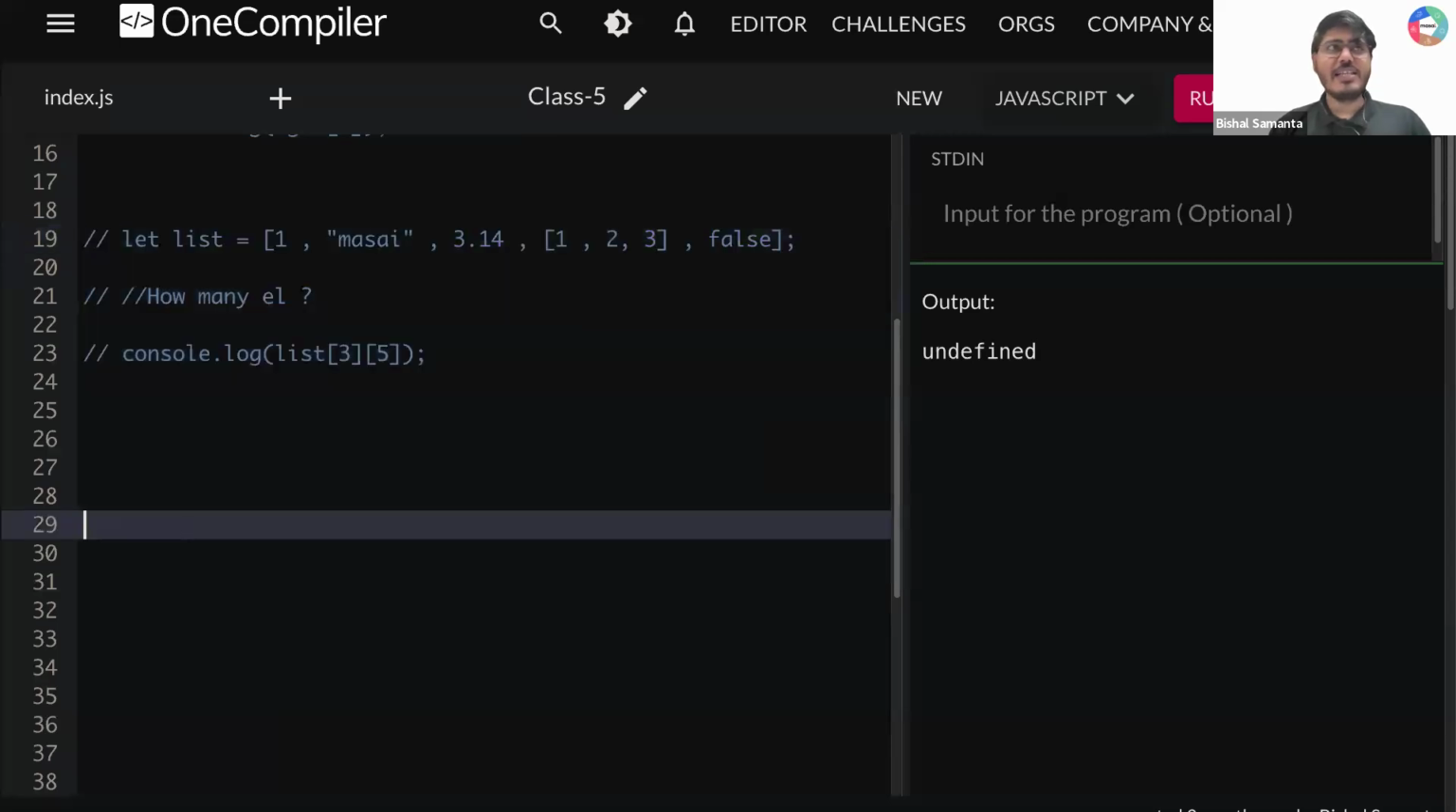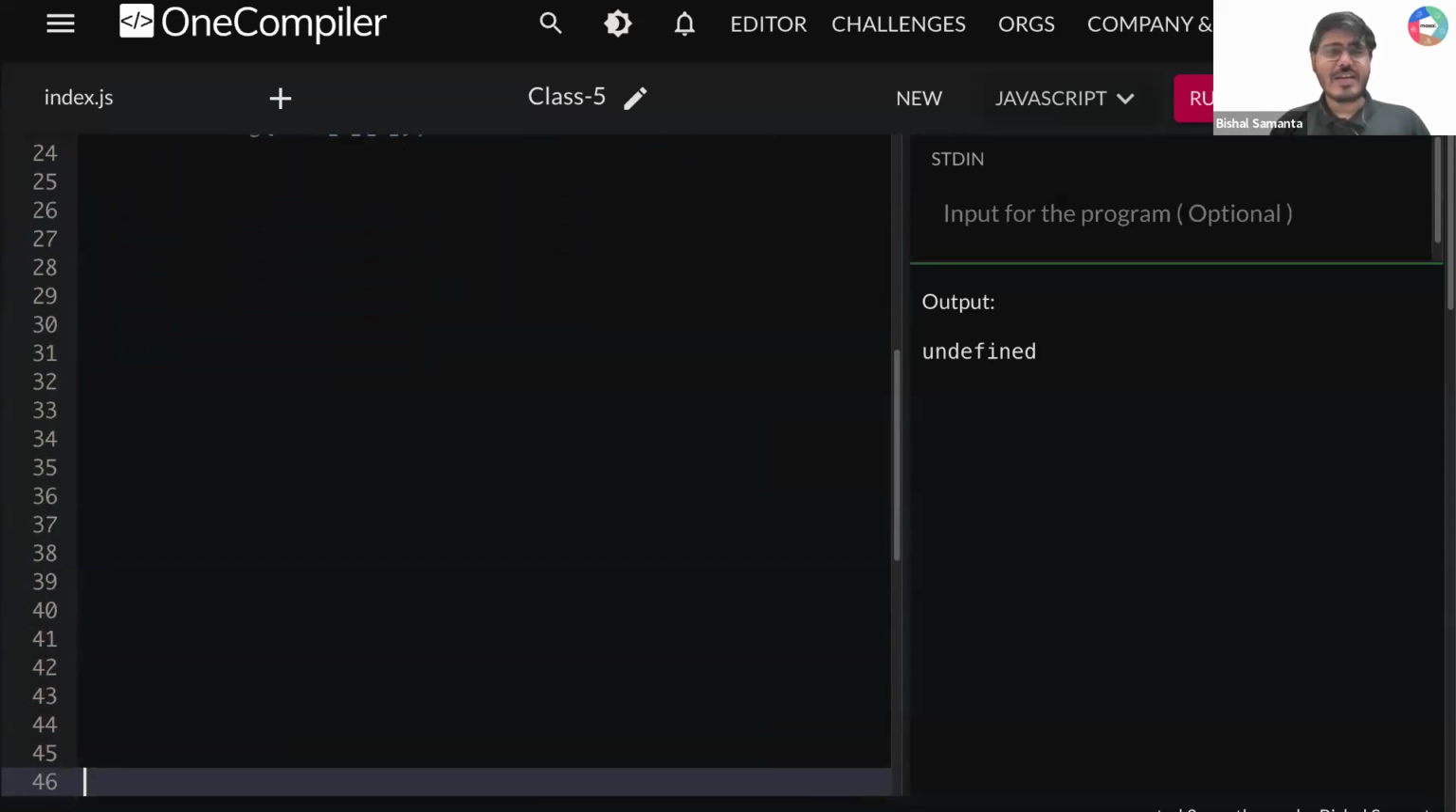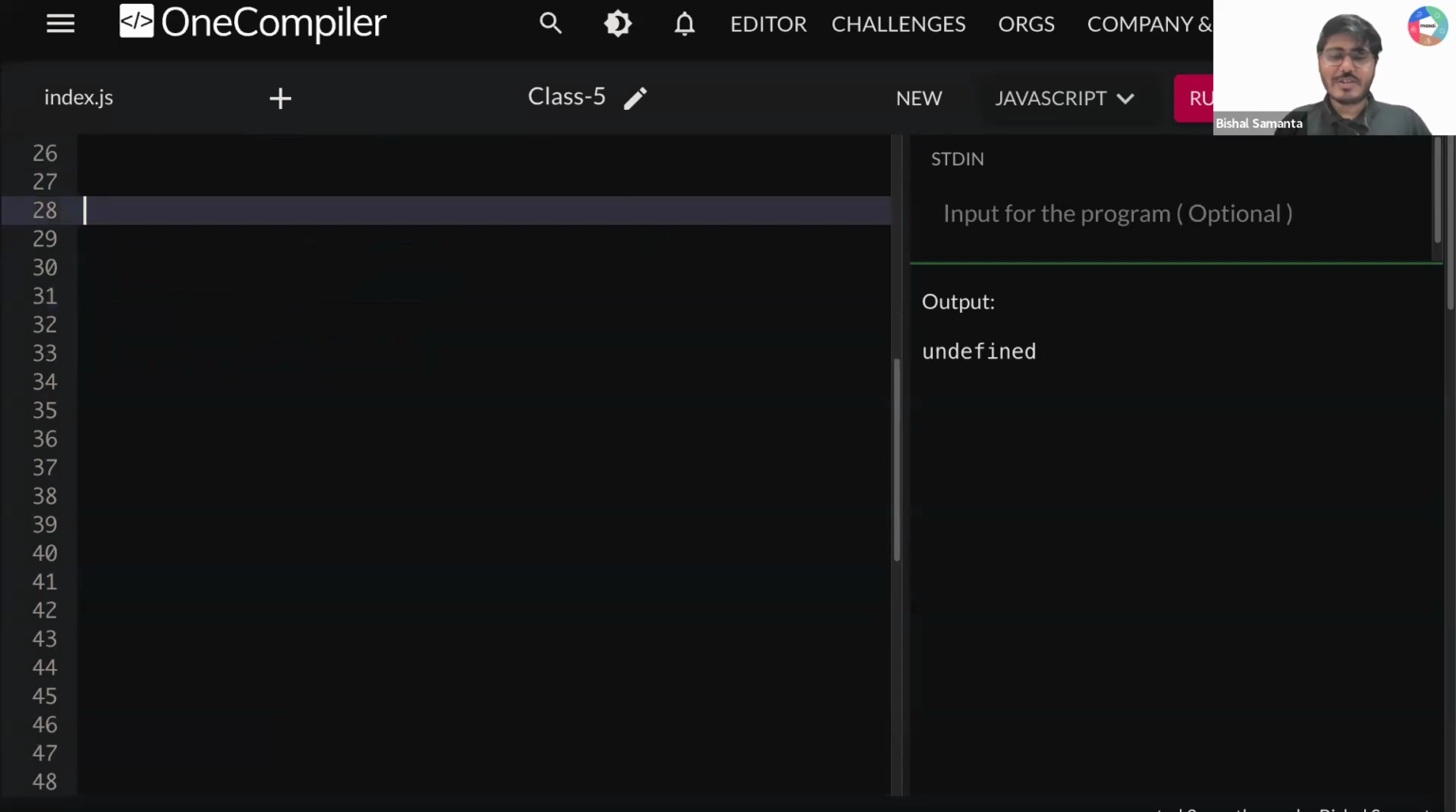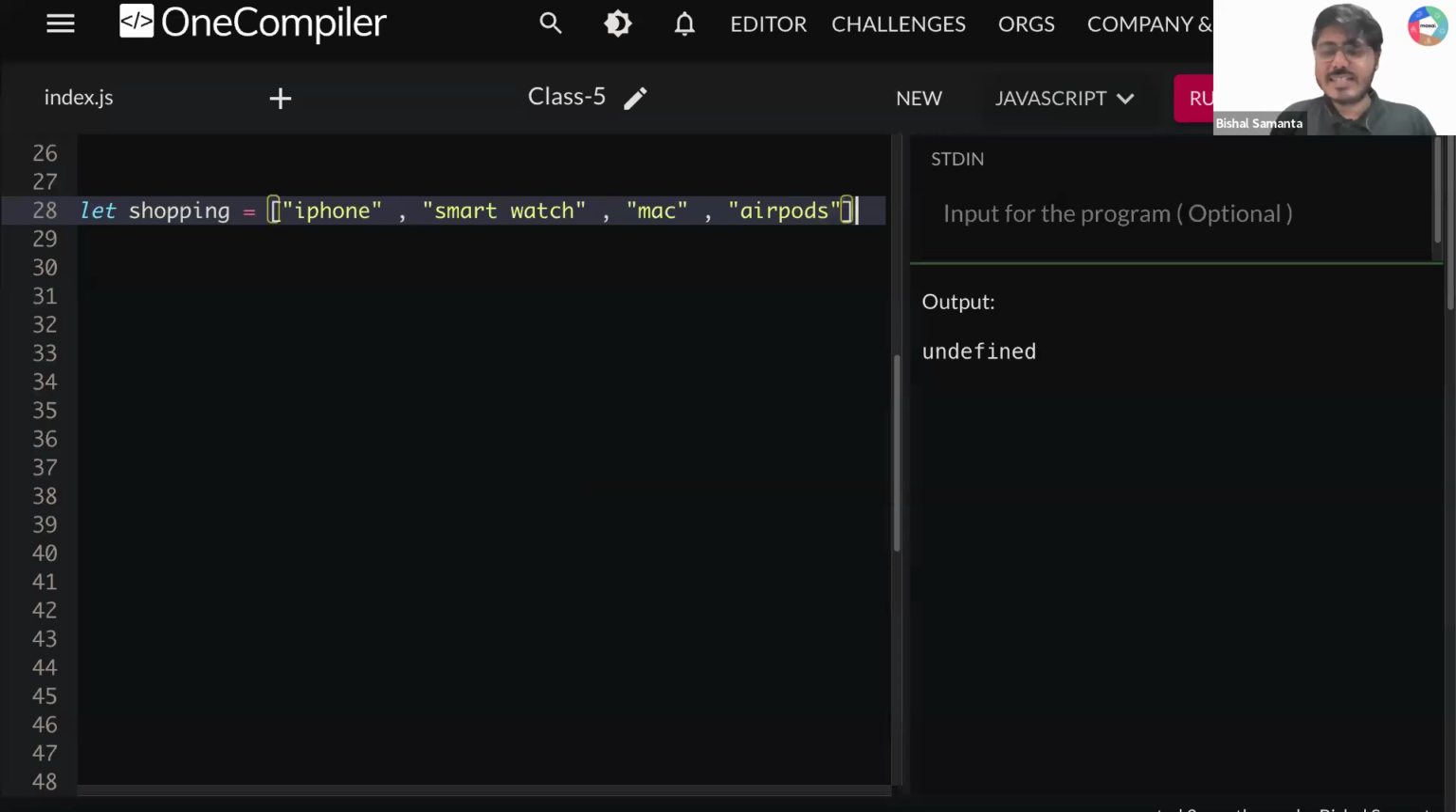Okay, so let me create a small array. Let's say you went shopping. What product do you want to buy? Groceries or something else? Okay, let's say iPhone. So you buy an iPhone. After that, let's say you buy a smart watch. After that you buy a MacBook, a Mac. So let's add one more. Exactly, AirPod. Okay, tell me one thing, guys.